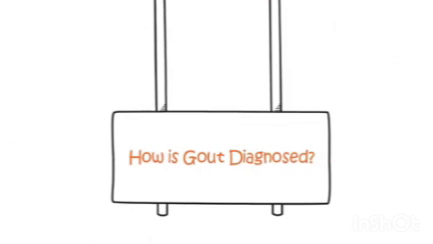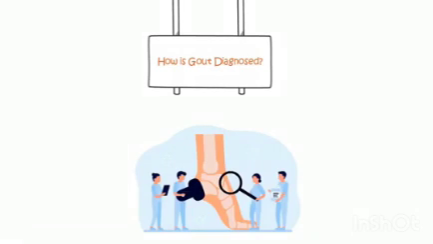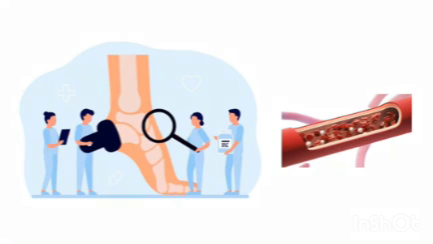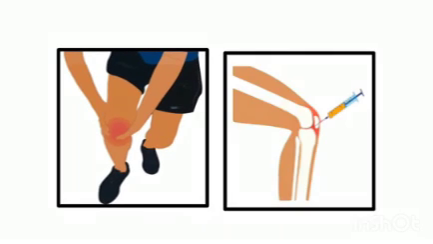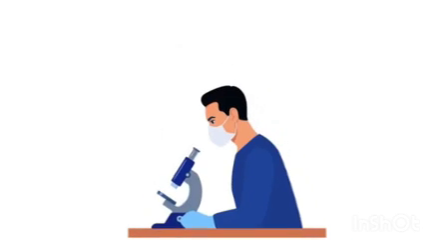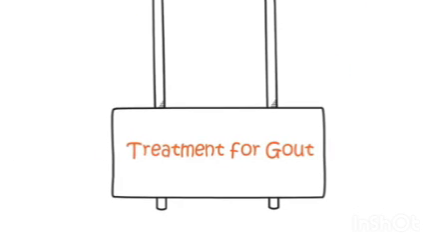How is gout diagnosed? Doctors typically diagnose gout when a person has the classic symptoms of the condition along with elevated levels of uric acid, urate, in the blood. If there's uncertainty about the cause of joint pain and swelling, a doctor might use a needle and syringe to extract fluid from a swollen joint. This fluid is examined under a microscope to confirm the presence of uric acid crystals, thus confirming the diagnosis of gout.